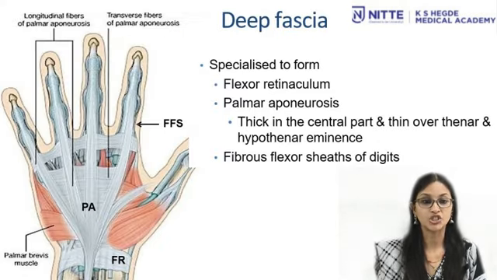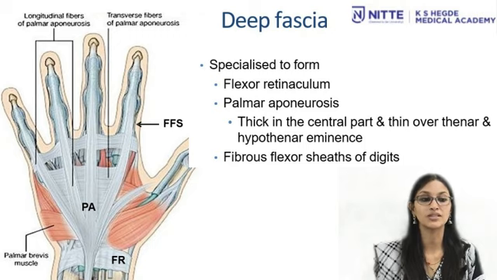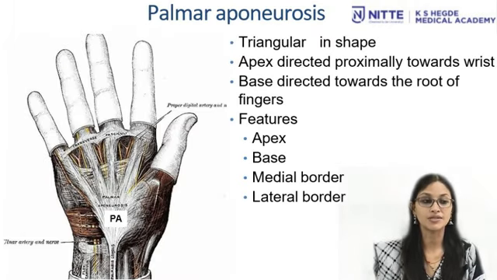The deep fascia. The deep fascia is specialized to form the flexor retinaculum and the palmar aponeurosis, which is thick in the central part and thin over thenar and hypothenar eminence. And one more modification of the deep fascia is fibrous flexor sheaths of the digits. The palmar aponeurosis is triangular in shape.